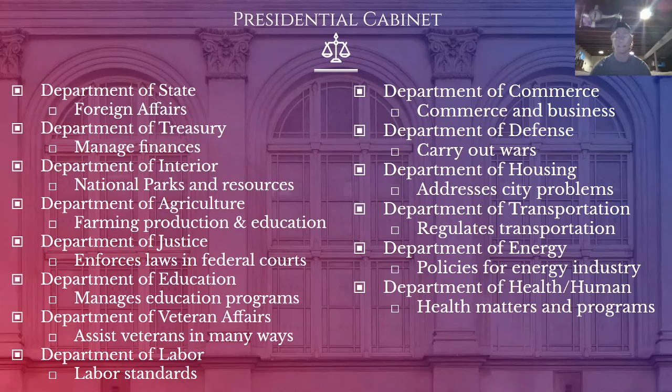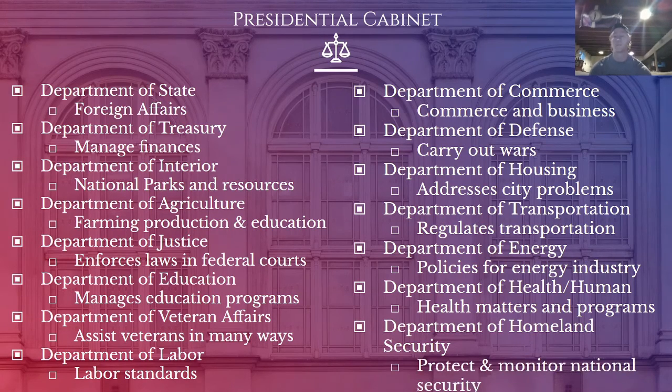In an Illinois example, this would be food stamps. This would also be Medicare, Medicaid, different programs that are supposed to help people that have low income. Department of Homeland Security, that's going to protect and monitor national security.